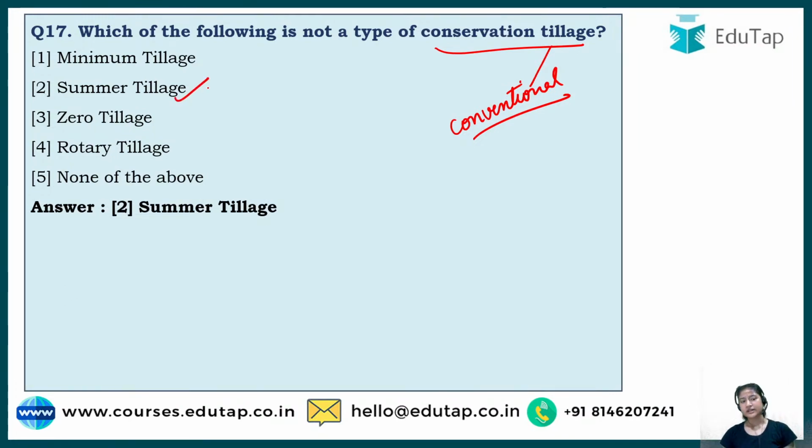First we'll go for summer tillage, then we'll understand the rest. Summer tillage usually occurs where rainfall is less and the climate is hot. Monsoon in India is very uncertain.